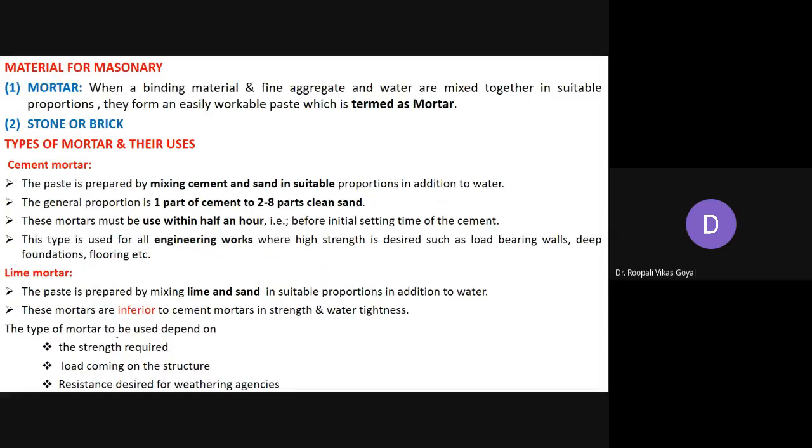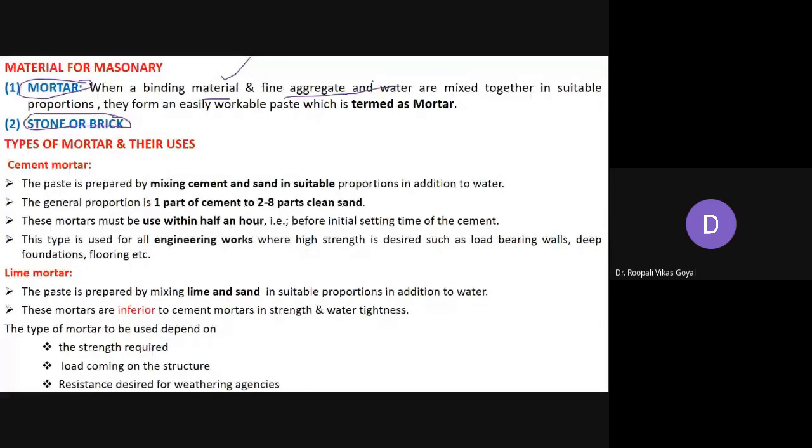Materials used for masonry: first, you need the basic building material, either stone or brick, which are widely used. Second, to bond them together you need a binding material. For that, generally mortar is used. Mortar is a binding material: normally cement or lime is used as the binding material, along with fine aggregate and water.